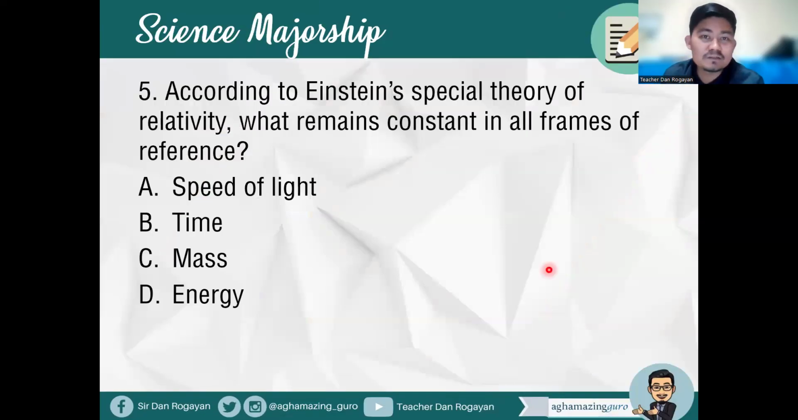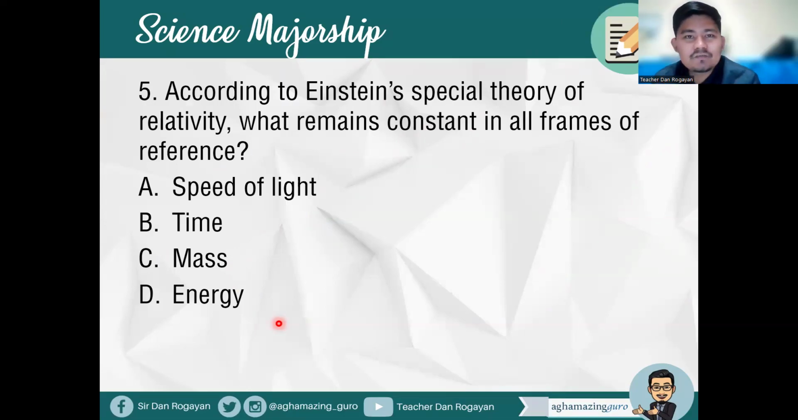All right, item number 5. According to Einstein's special theory of relativity, what remains constant in all frames of reference? A, speed of light, B, time, C, mass, or letter D, energy. All right, so what's your answer?